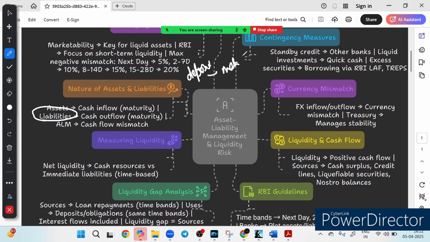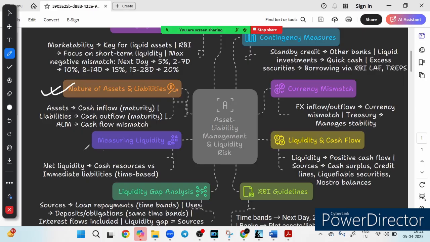And this ALM ensures that a bank never runs out of cash due to a mismatch between inflow and outflow. So we can see from assets cash is inflowing, from liabilities cash is outgoing. ALM ensures that there is no mismatch. So that explains the nature of assets and liabilities.